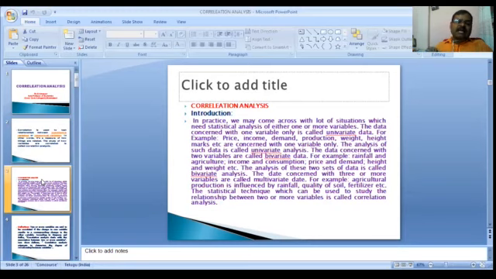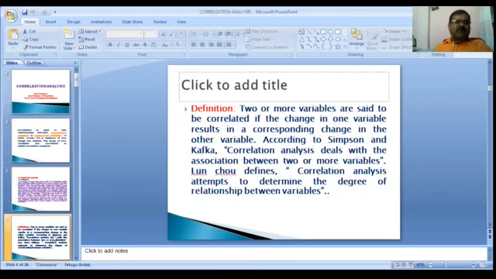The statistical technique which can be used to study the relationship between two or more variables is called correlation analysis. Now we discuss the definitions. What is the correlation?